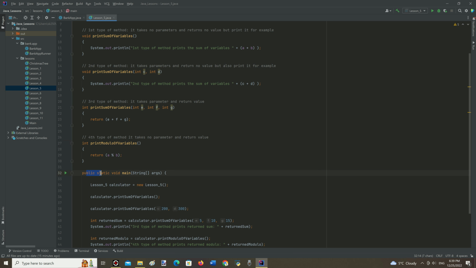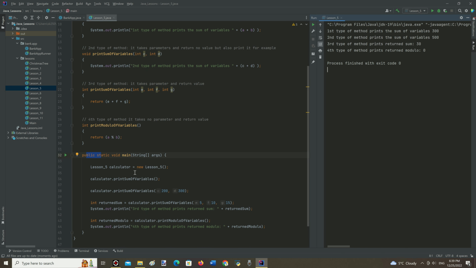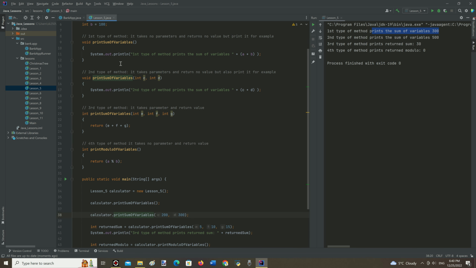Here we can see main method as the start of any program, and let's run the program right here. So how does it work? In this line of code we can see creating an object from this class and using calculator reference variable we call method named print sum of variables that prints this line of code. Here we can see the method overloading when print sum of variables method can't take arguments into parameter list. And the method prints this line of code.